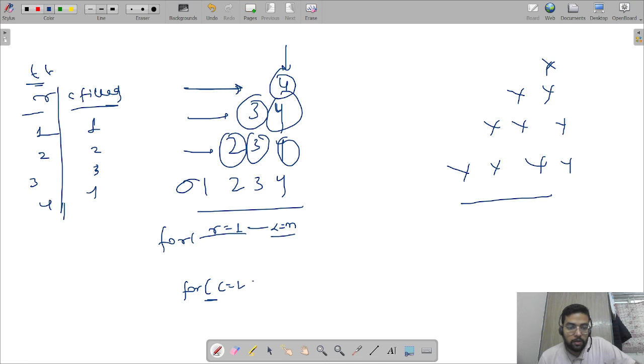Column equals 1, traversing less than equals row. But what we want is n minus 1, n minus 2, n minus 1, n. Every step it is decreasing by 1 and starting from there till it reaches n.